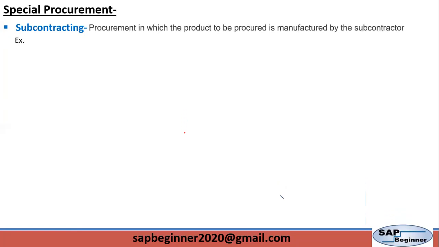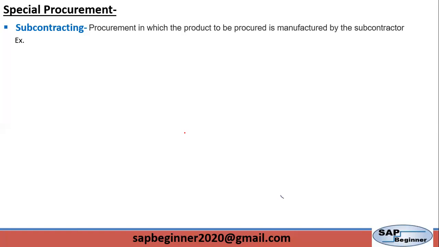We'll first see an overview of the special procurement cycle, and once we do hands-on in the SAP system, I will show you the configuration required in the material master data for special procurement. The first one is subcontracting. When we use subcontracting, there are cases where the company cannot perform some operation in-house, so we send material to a subcontractor to perform that operation. That is the case of subcontracting.